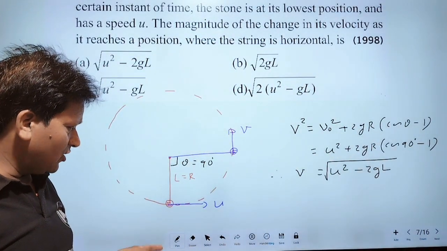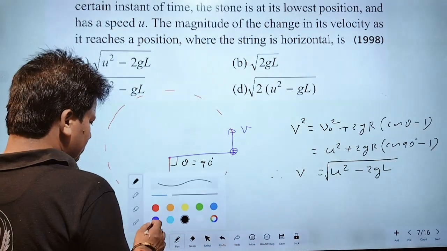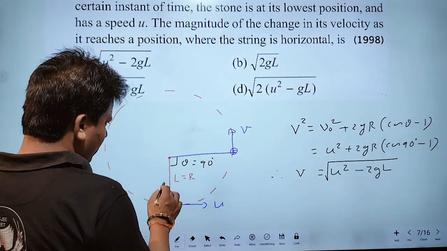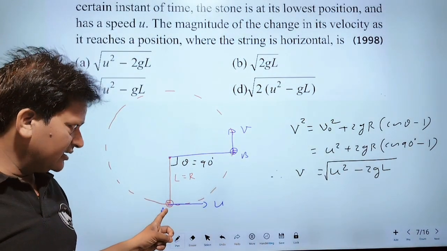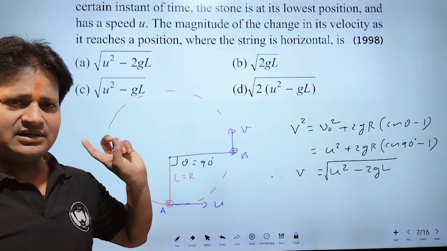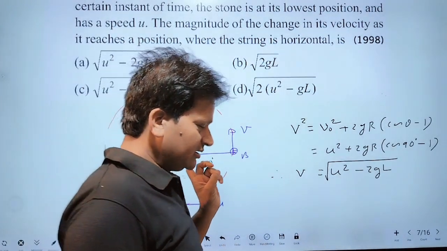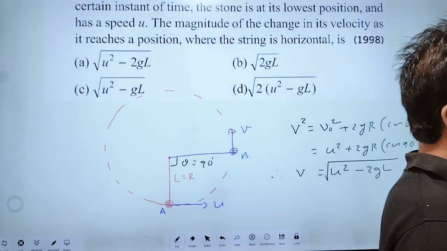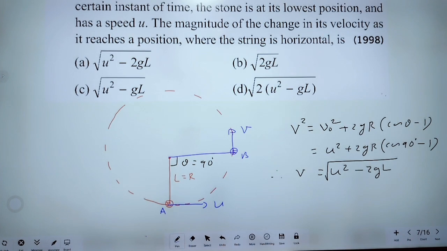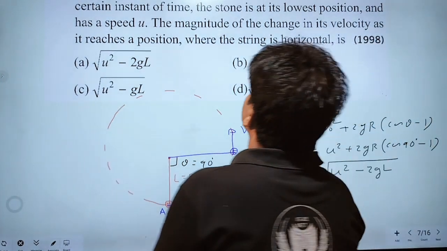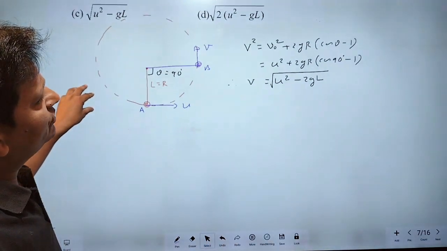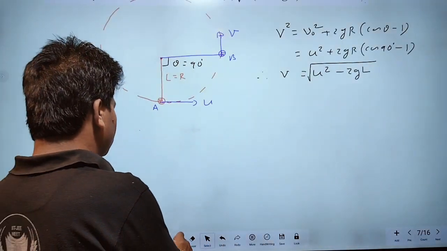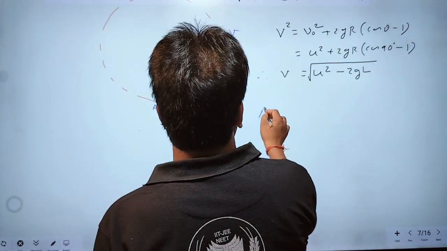We can apply the law of conservation of mechanical energy between these 2 points A and B. Total mechanical energy at A should be equal to total mechanical energy at B. And from this equation, we find the velocity at point B. Now, we have to find the magnitude of change in velocity.